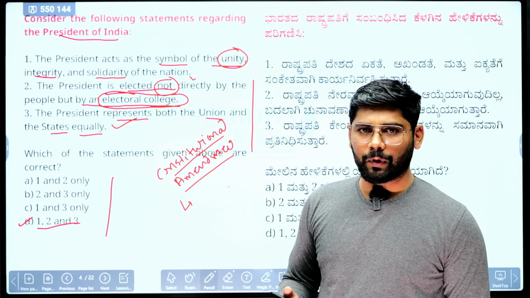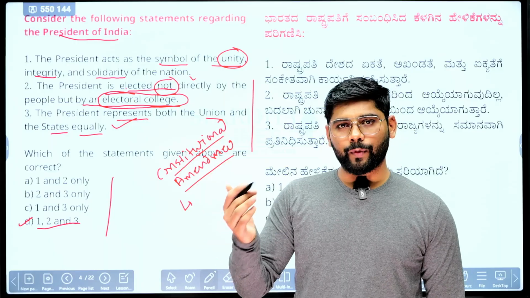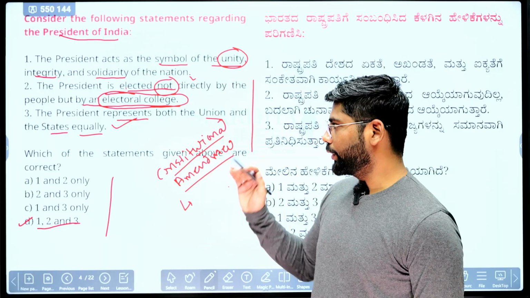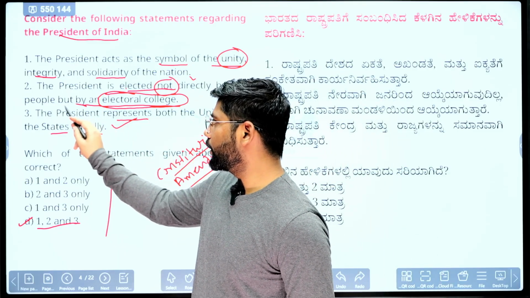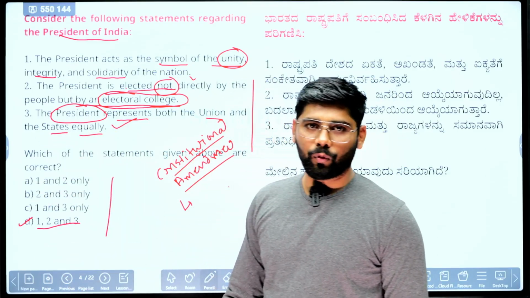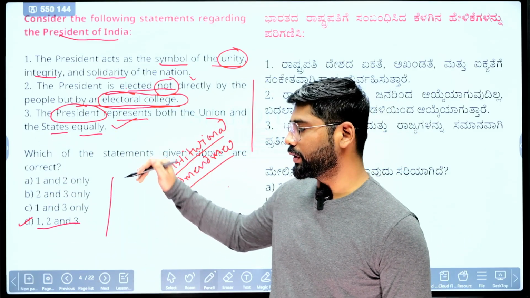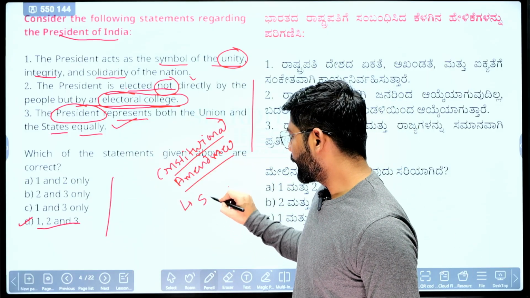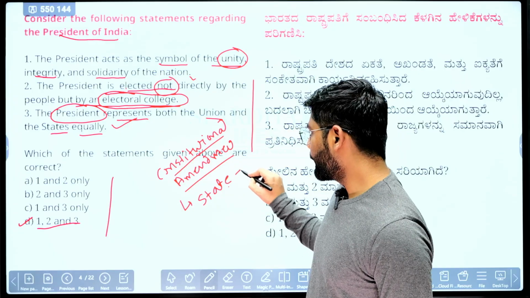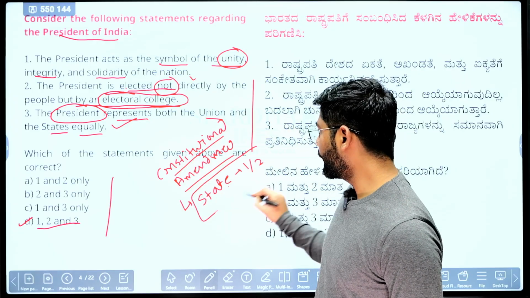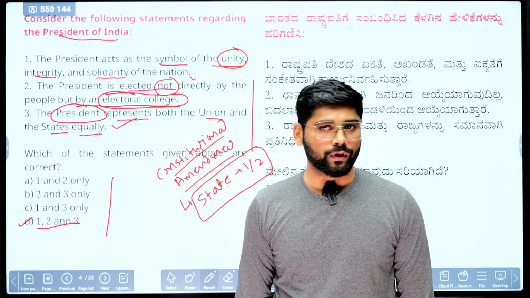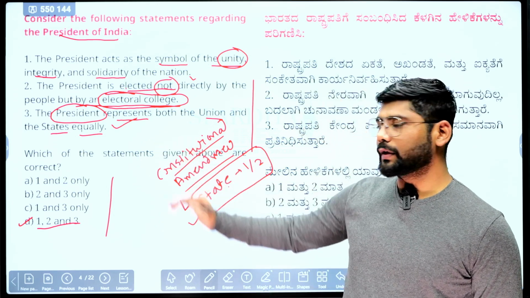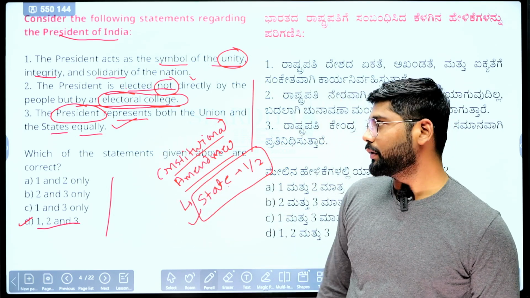Third, a type of constitutional amendment where you need a special majority in Parliament and ratification by half of the states. So if the Union government wants to make changes with respect to the office of the President, they need to take ratification from half of the states. Currently 28 states are there, so they need ratification from 14 states. So it means the President is an equal representative of the Union and the states.